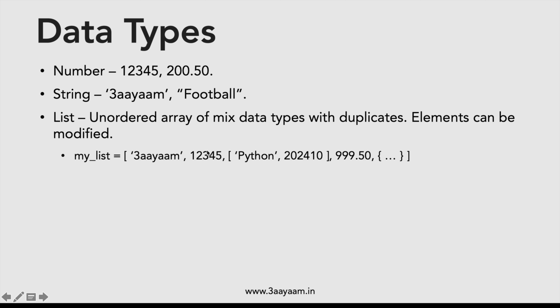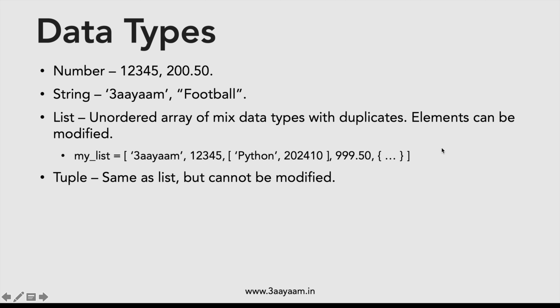The second element is of type number. The third element is again another array with two elements in it, one a string and the other a number. The fourth element is a decimal number, and then you can have other elements also. So this is what a list is. It is an array of different elements, and there can be duplicates, meaning I can have the string again here. Duplicates are allowed.